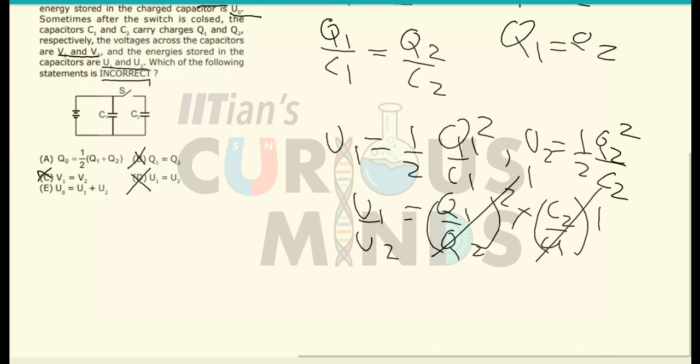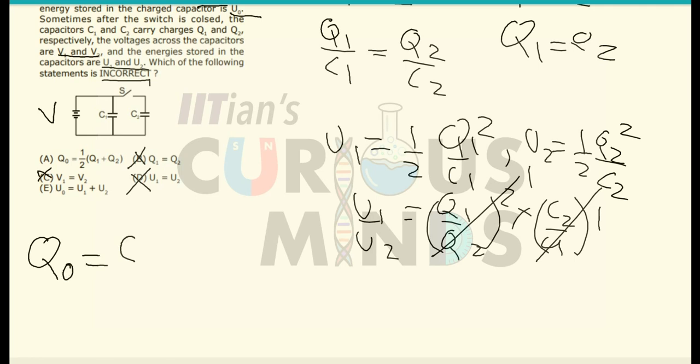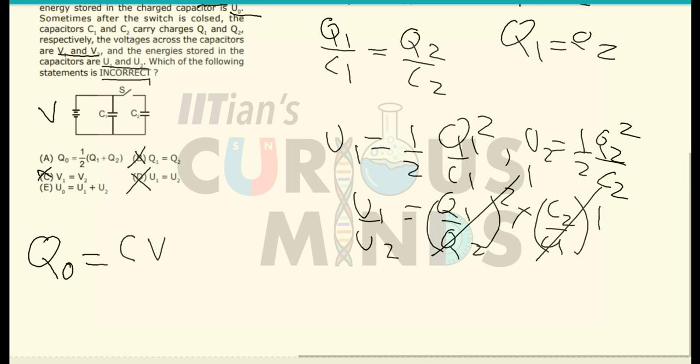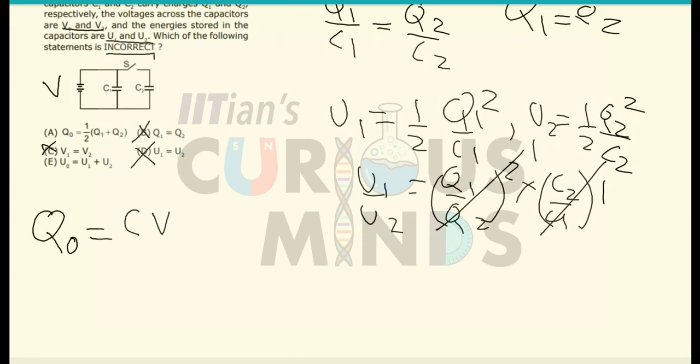What about the initial charge and initial energy? The initial charge is the charge when the switch S was not connected. If the voltage over here is V, which remains constant, I can say that Q naught is equal to C into V, that is the initial voltage. After that, the second capacitor is also connected, and after some time the voltage remains the same.